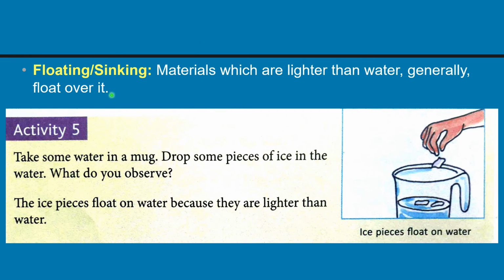Floating or sinking. Students, materials which are lighter than water generally float over it. Let us understand this property of matter with the help of this example. Take some water in a mug, drop some pieces of ice in the water. Students, we observe that the ice pieces float on water because they are lighter than water.